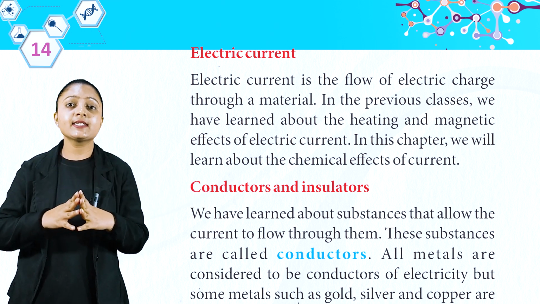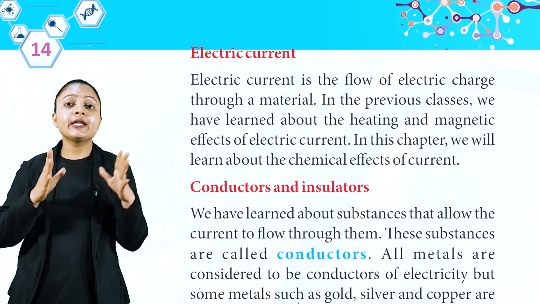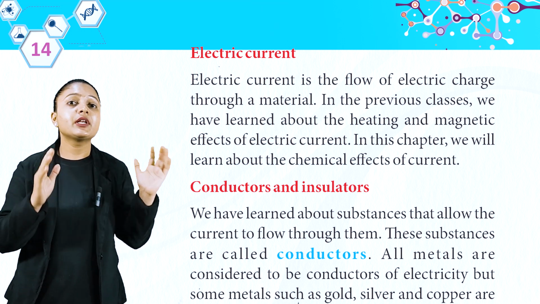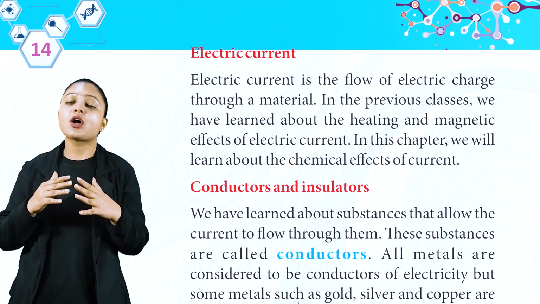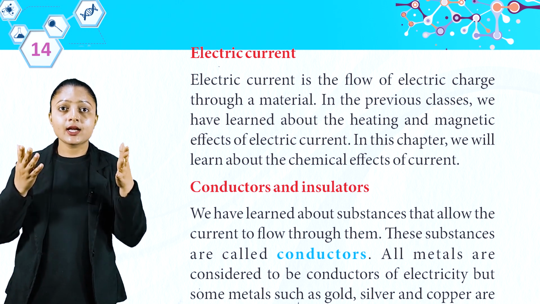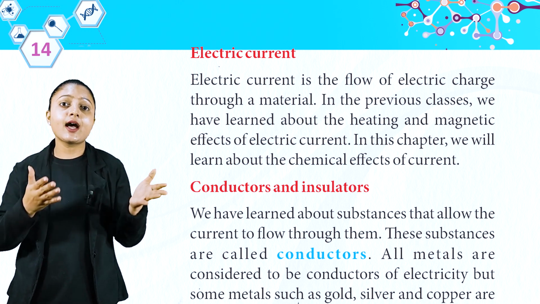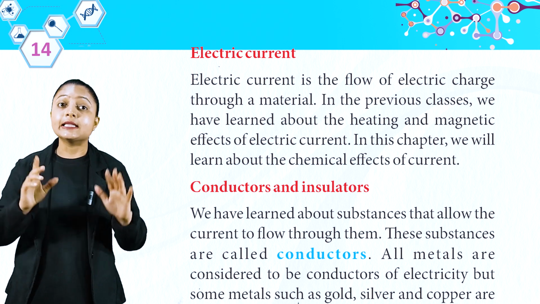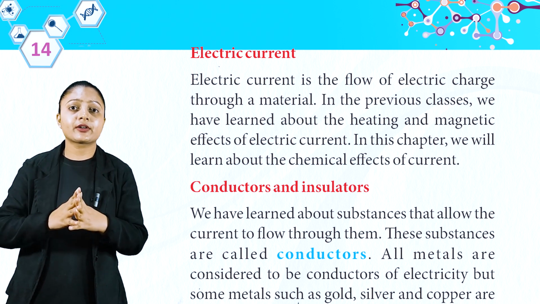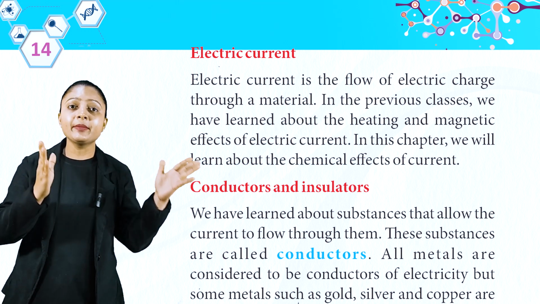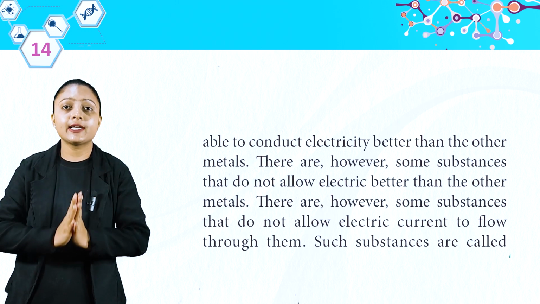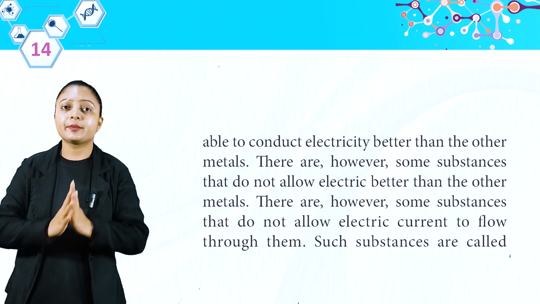In the previous classes, we have learned about the heating and magnetic effects of electric current. In this chapter, we will learn about the chemical effects of current, conductors and insulators. We have learned about substances that allow the current to flow through them. These substances are called conductors. All the metals are considered to be conductors of electricity, but some metals such as gold, silver and copper are able to conduct electricity better than the other metals.